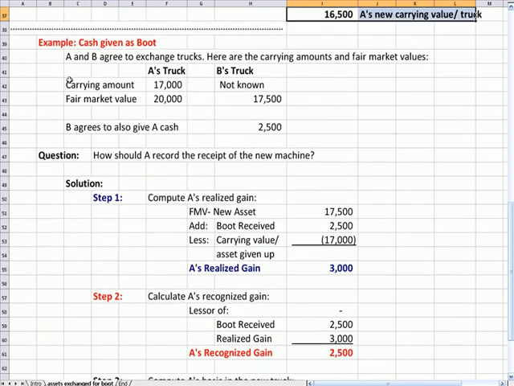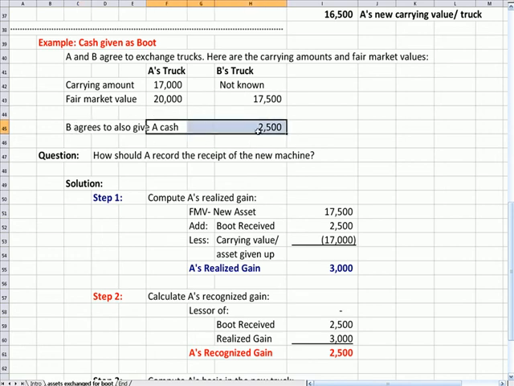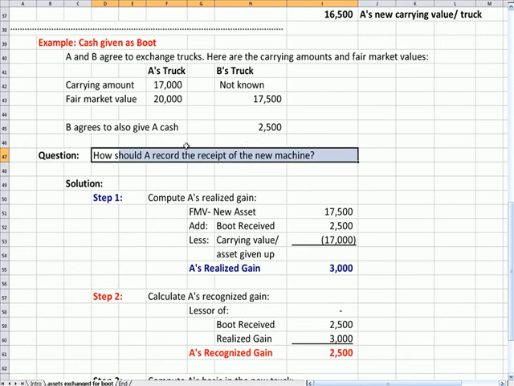Well, what if cash is given as boot? So same scenario, A and B exchange trucks. The carrying amounts and the fair values are the same as the first question, but in this case, B gives A cash of $2,500, and you'll see that if I add the fair market value of B's truck plus the cash, it equals A's truck, so things are evened out a bit when B pays the cash to A. And the question is, how should A record the receipt, again, of the truck? I've got to correct that typo.